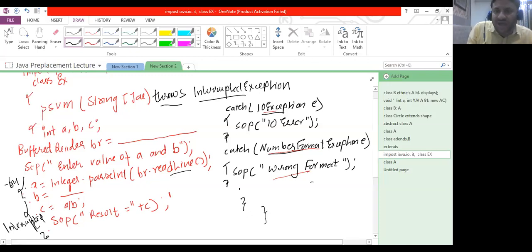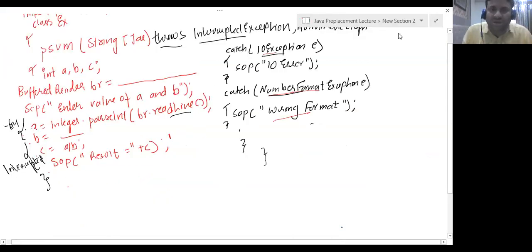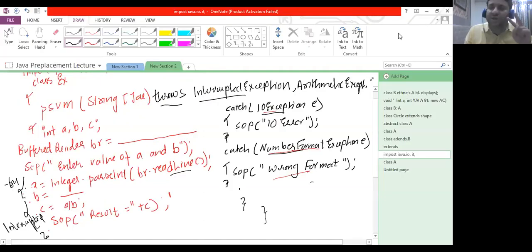So in this case, ideally I can write InterruptedException, comma, ArithmeticException. It means that my function is capable of generating two types of exception, interrupted and arithmetic, and it is not going to handle both of them. But mind you, for interrupted, you must include it in throws, otherwise it will not compile. It will generate a compile time error. And for ArithmeticException, you may not include it. So this is something about throws.